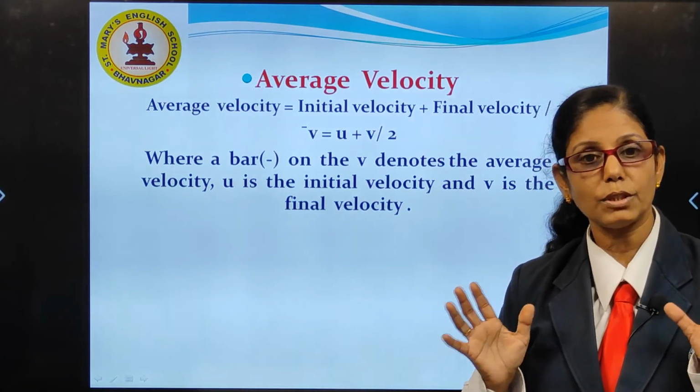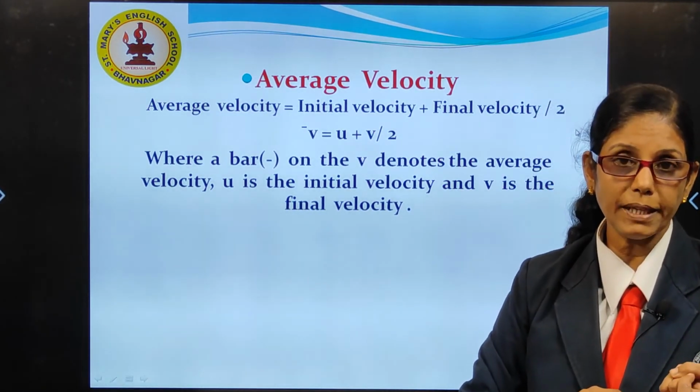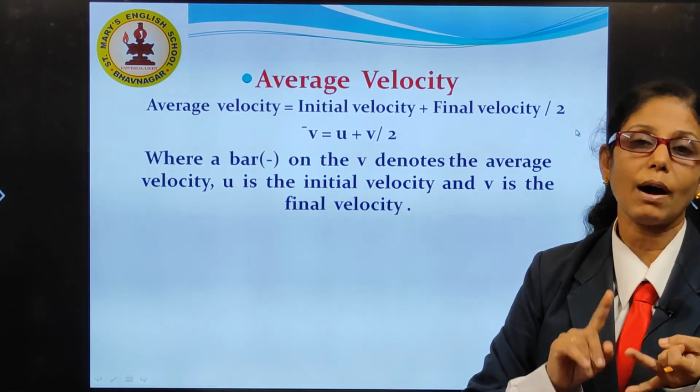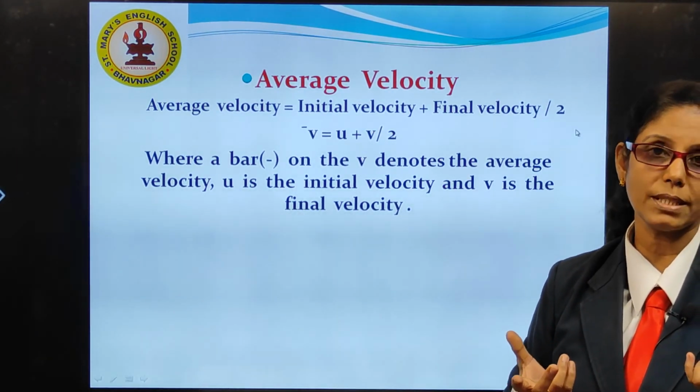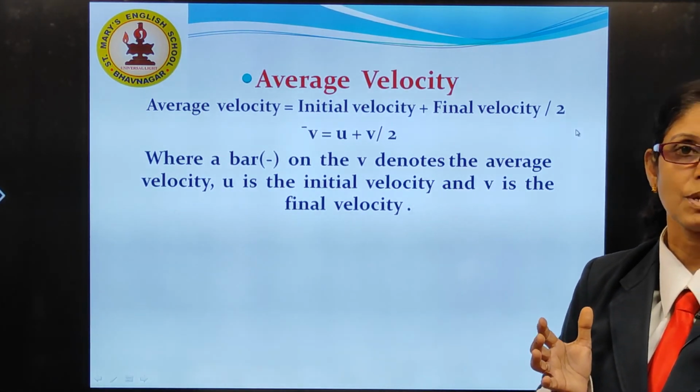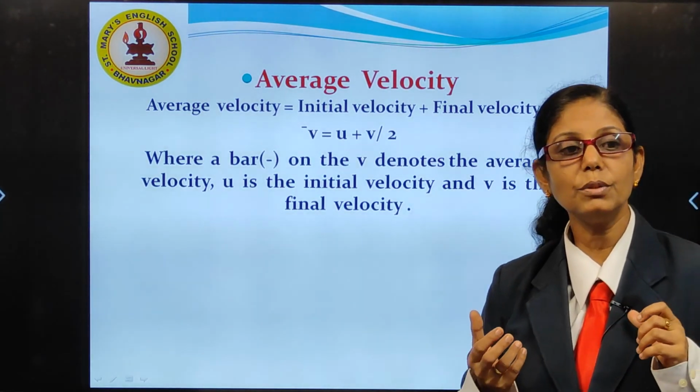Is it clear now? The topics: what is meant by speed, uniform speed, average speed. Then what is meant by velocity, uniform velocity, average velocity. So, the remaining part we will continue in the next class.